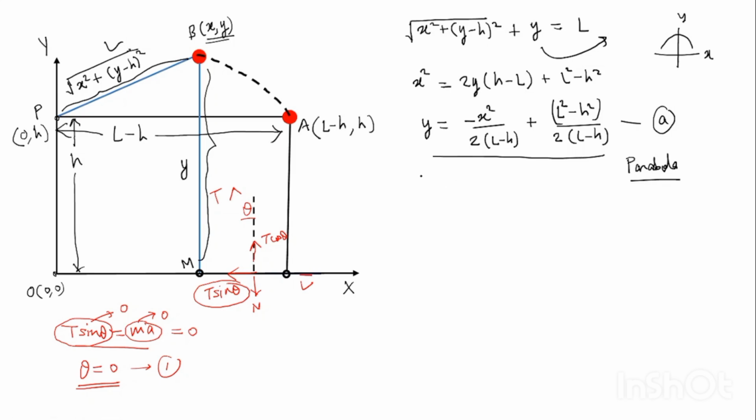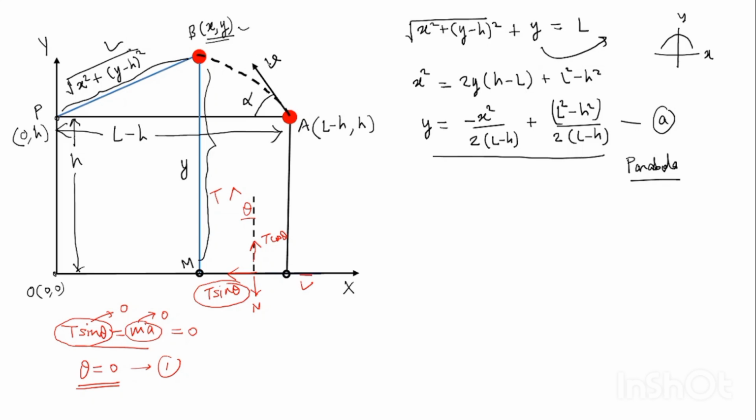Now what is the second part of the question? The second part says the velocity inclination, I mean this angle, it is asking about. As the bead is moving along the trajectory, at any instant of time the direction of velocity of the bead will be in the tangential direction.